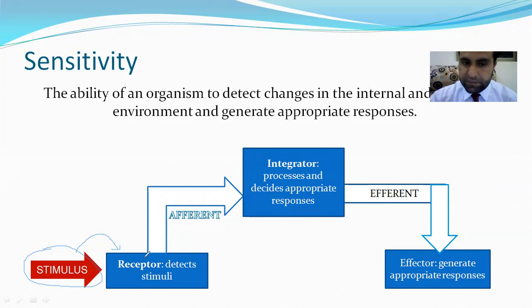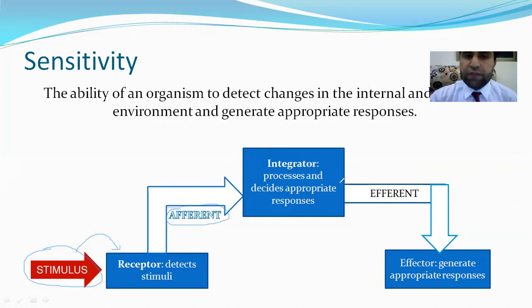That receptor will convert the stimulus into an impulse. An impulse is an electrochemical signal traveling through a neuron. The receptor gives the impulse to a neuron, and that neuron takes it to the central nervous system.